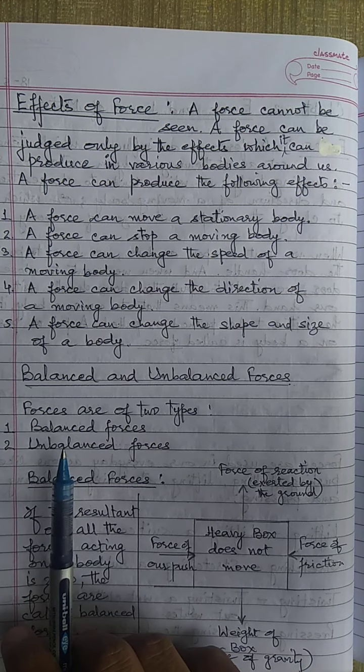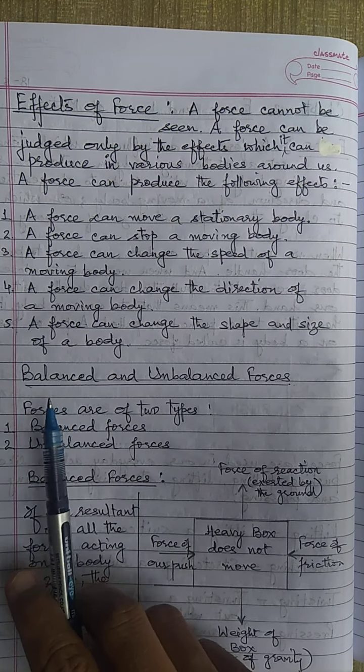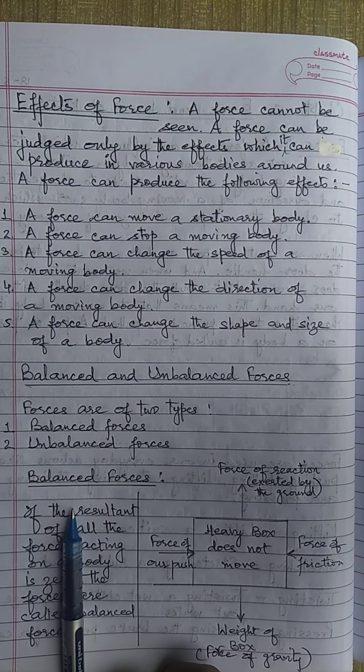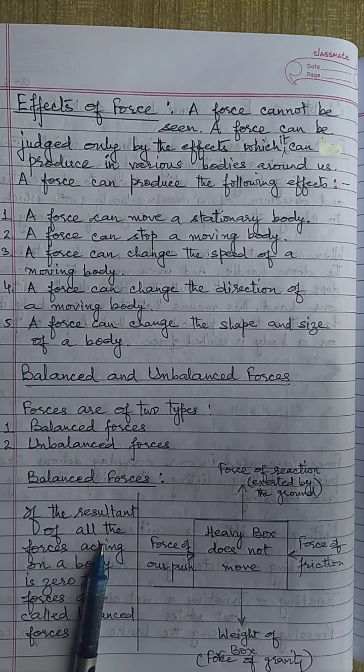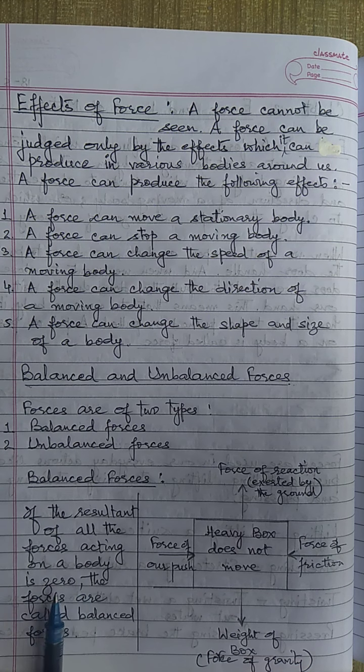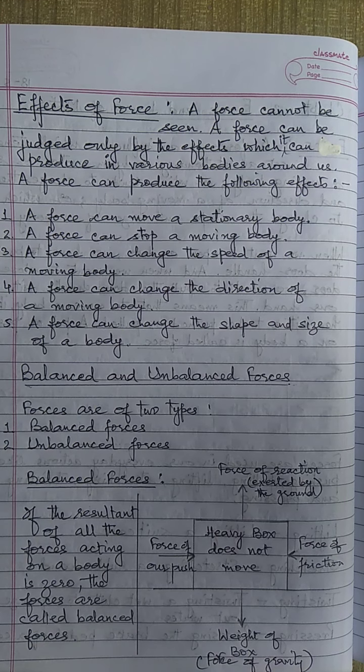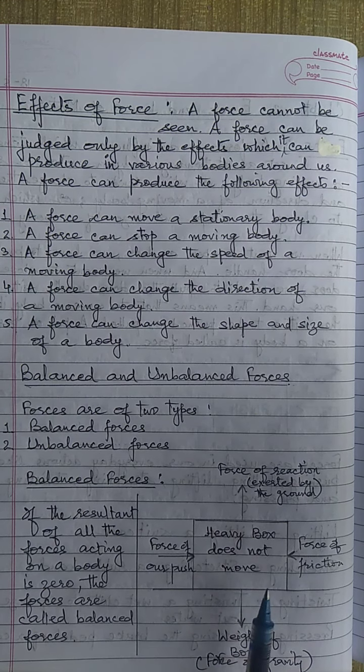Now the forces are of two types, balanced and unbalanced forces. Balanced forces: if the resultant of all the forces acting on a body is zero, the forces are called balanced forces. For example, I have given in the figure, a heavy box.